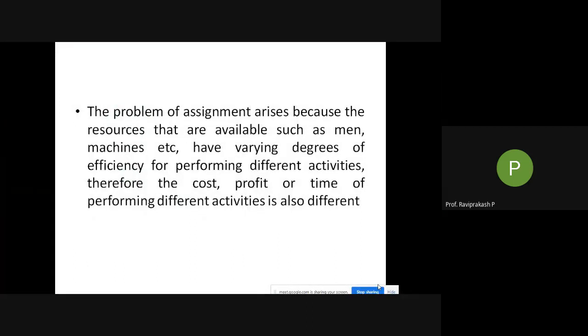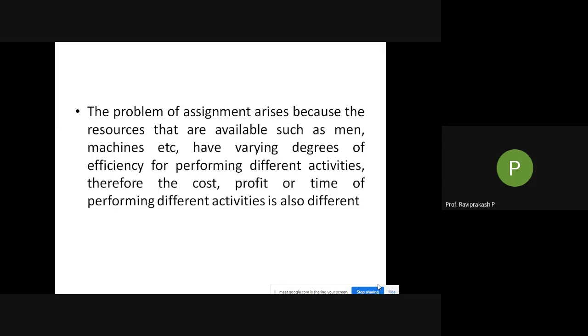Where was I? Okay, such as men, machines, etc., have varying degrees of efficiency for performing different activities. Therefore, the cost, profit, or time of performing the different activities is also different. So if you give one person a particular kind of machine where his efficiency is more, and he works for a longer period of time and produces more products than the other person, your profit will be high and your cost will go down.